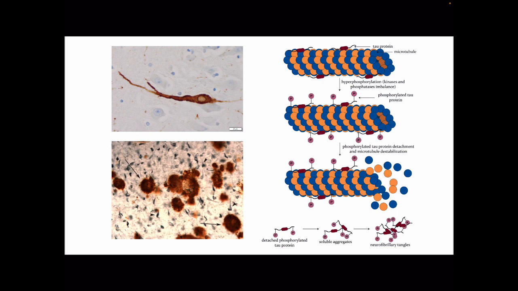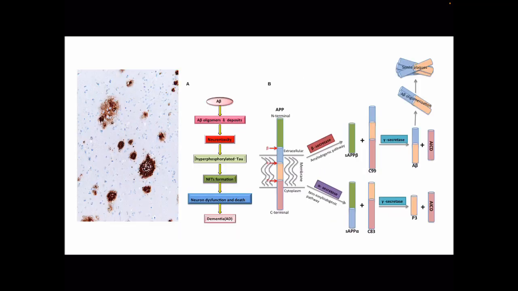As we can see here from this diagram, the hyperphosphorylation of the tau proteins causes them to detach from the microtubules and then, in turn, accumulate into neurofibrillary tangles. We can also see two images of the neurofibrillary tangles under the microscope. Next, we have beta amyloid protein plaques.